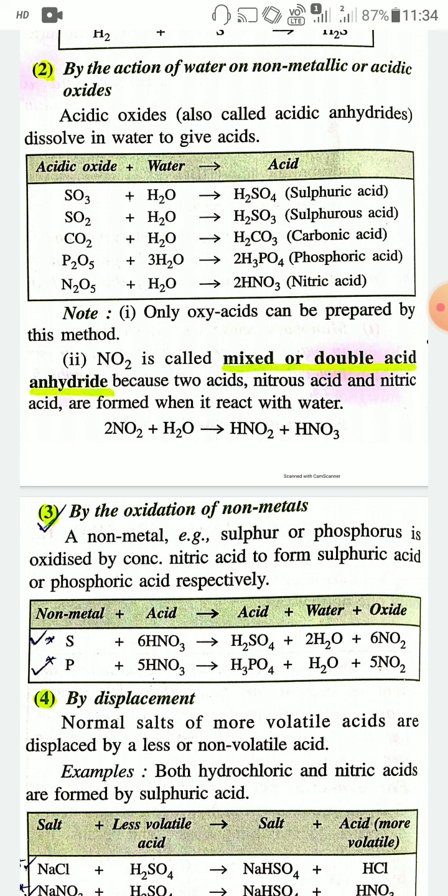For example, SO3 plus water implies H2SO4, sulfuric acid. SO2, sulfur dioxide plus water implies H2SO3, sulfurous acid. CO2, carbon dioxide plus water implies H2CO3, carbonic acid. P2O5 plus 3H2O implies 2H3PO4, that is phosphoric acid. And N2O5 plus water implies 2HNO3, nitric acid. Here one note you have to remember: only oxyacids can be prepared by using this method, that is, by the action of water on non-metallic or acidic oxide.